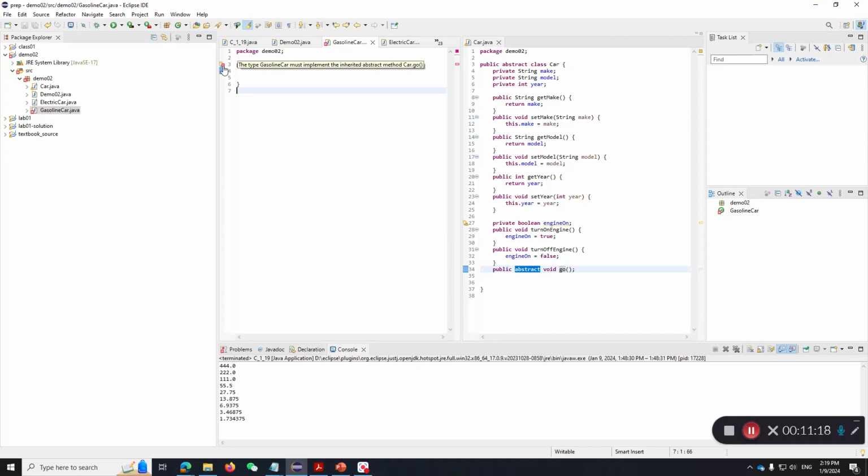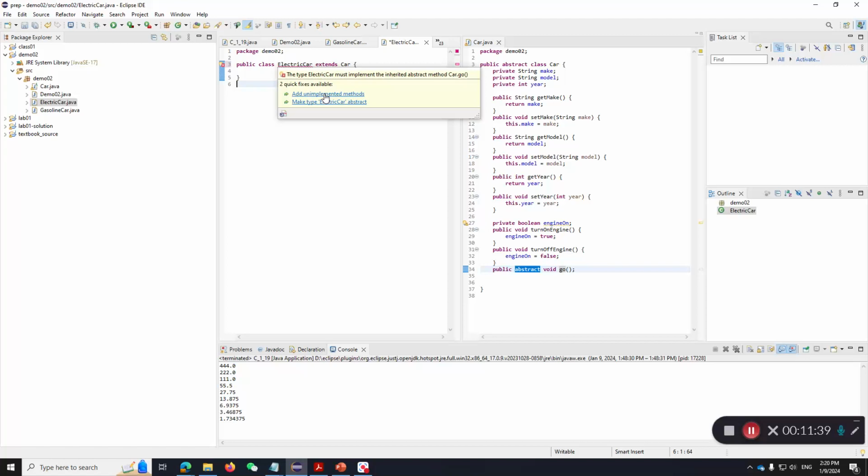You see an error here. It says GasolineCar must implement the inherited abstract methods. I must implement that. However, for ElectricCar, it's okay, because ElectricCar itself is abstract, so that means abstract methods can exist inside it. For our purpose here, let's not do that.